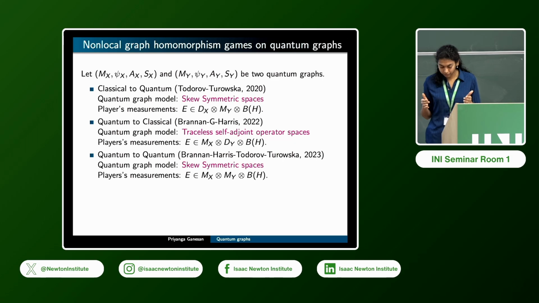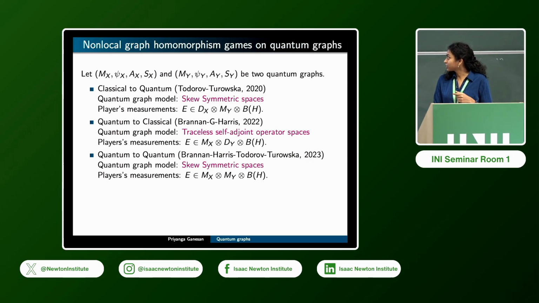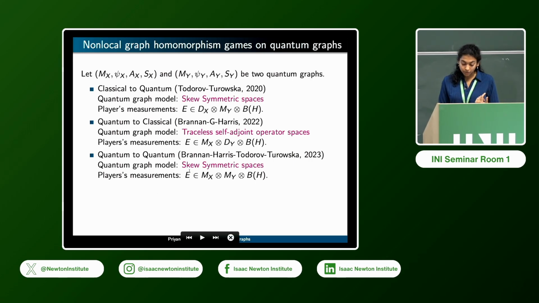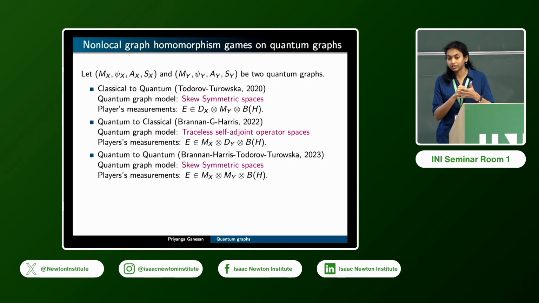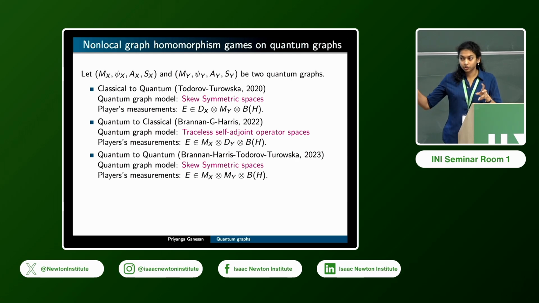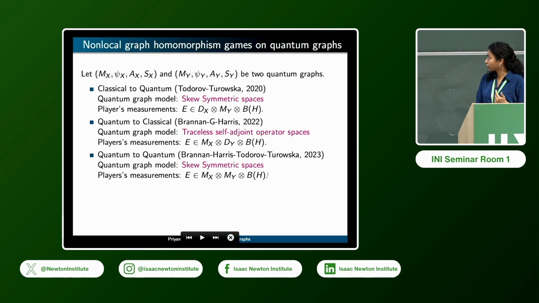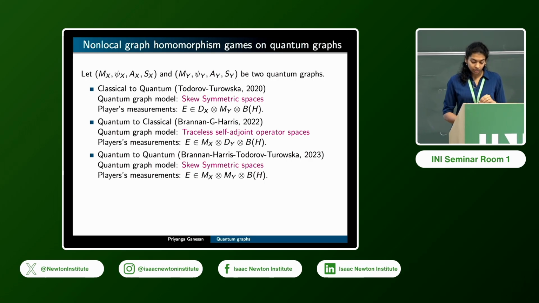This homomorphism game naturally has a synchronous condition that if the players get the same inputs, then they must respond with the same output. So in this case, the synchronicity is basically modeled by something else, which is called concurrency. So it basically states that the maximally entangled state received as input must go to a maximally entangled state as output, which seems very natural. But because of that, it is a slightly more general scenario than what you would expect in synchronicity.